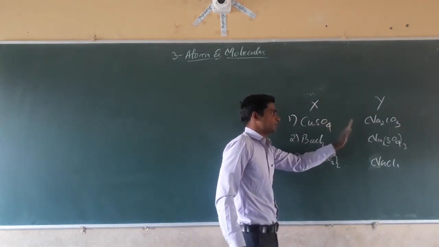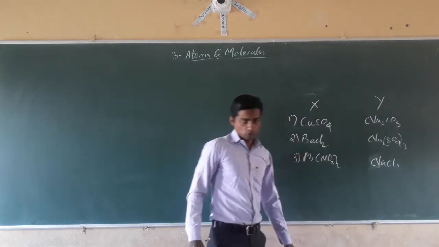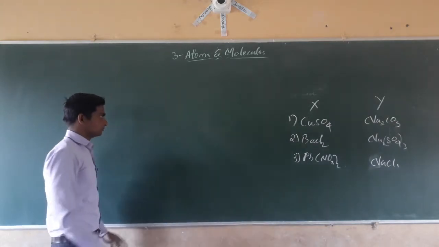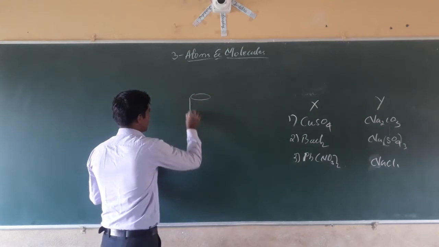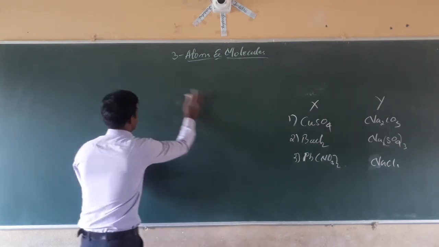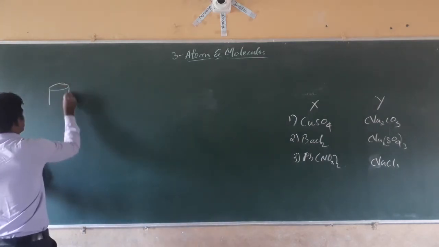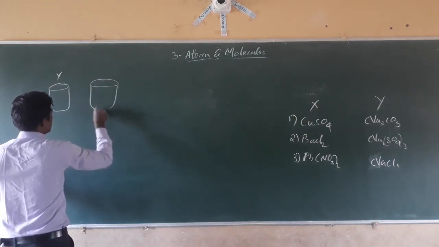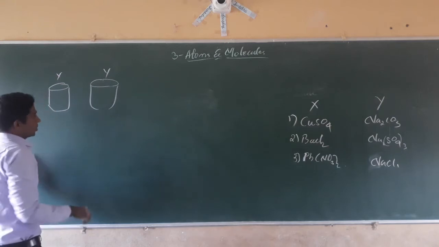We have to prepare 5% solutions of both. So a 5% solution of X and a 5% solution of Y, that is copper sulfate.